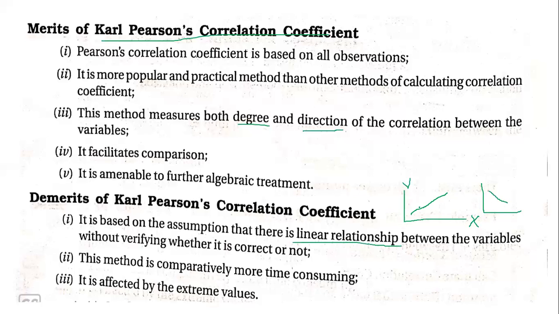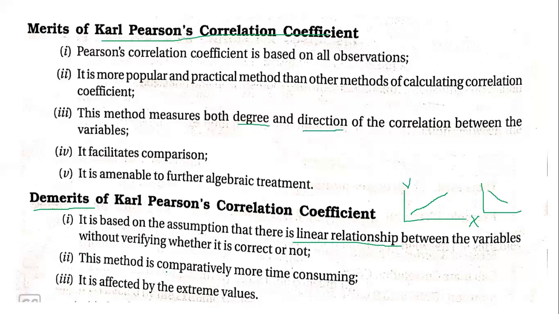Without verifying if the values are correct or not, we cannot put them onto the graph and say it is a straight line. Just because of the assumption, we cannot put these values onto the graph and say the values are correct. We have to verify that, and only then proceed. So that is one of the demerits.